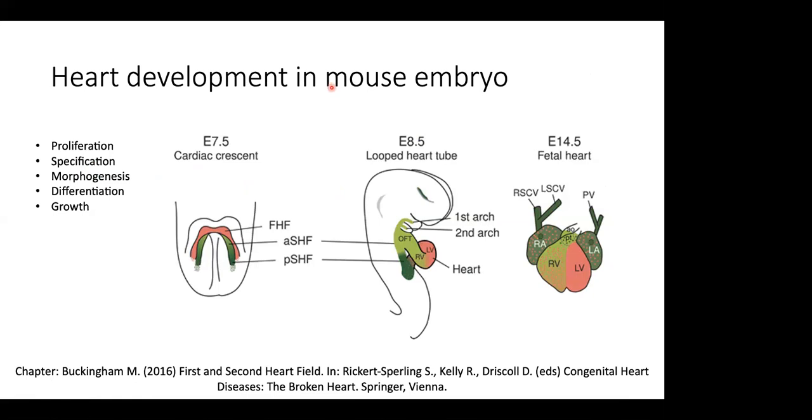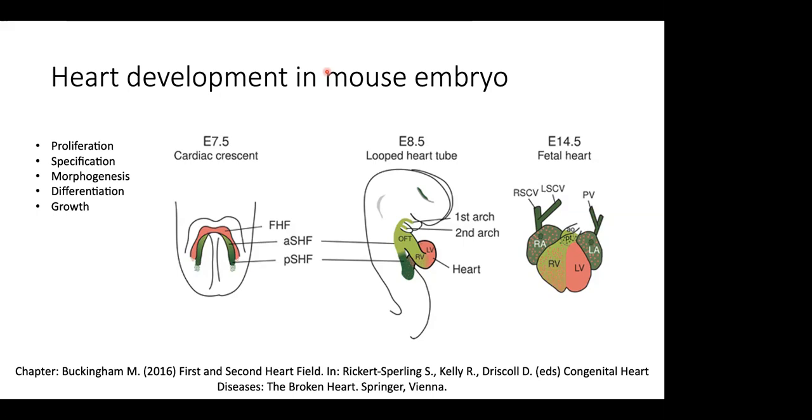So we talked a little bit about the chick heart after we talked about the tunicate, and now I'm going to slowly move on to the mice. In mice, again, there is the same concept of heart fields, just as we saw in the chick.